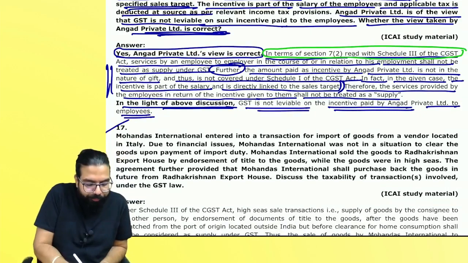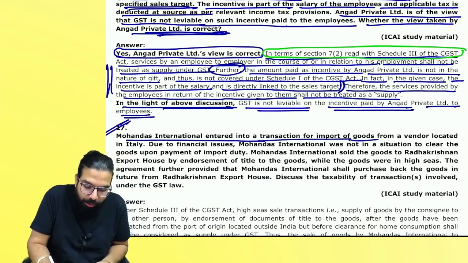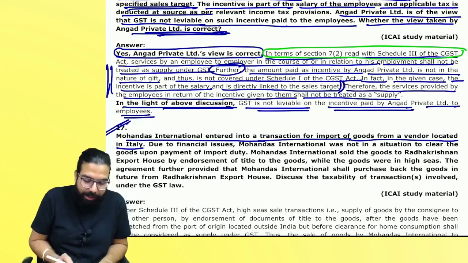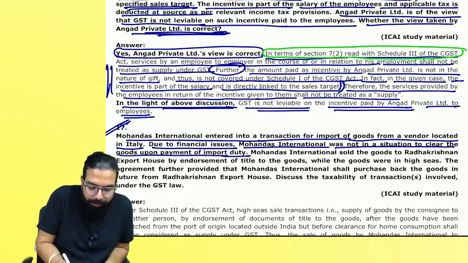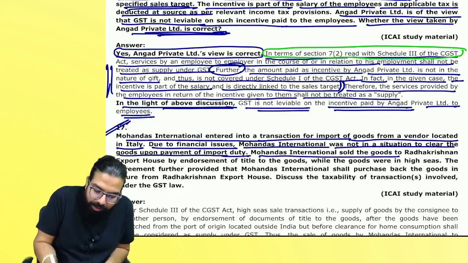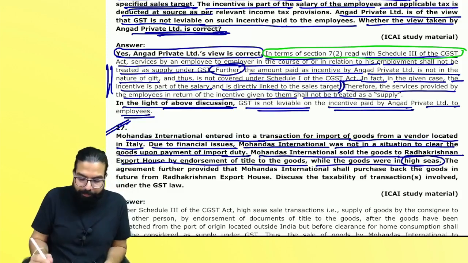Everyone over here now. Mohandas International entered into a transaction for import of goods from a vendor located in Italy. Due to a financial crisis, Mohandas International was not in a situation to clear the goods upon payment of import duty. Mohandas sold the goods to Radhakrishna Export House by endorsement of title while the goods were in the high seas.